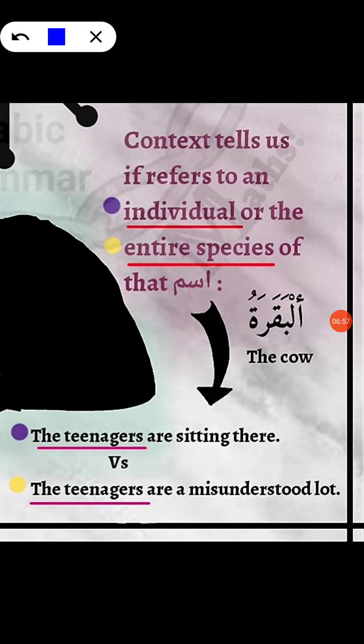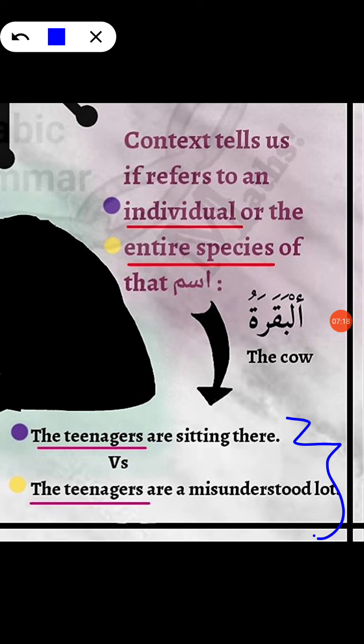Okay, so before we begin with the Arabic example, let's study an analogy. So there are 2 sentences written here. The first one says the teenagers are sitting there, and the second sentence is the teenagers are a misunderstood lot.